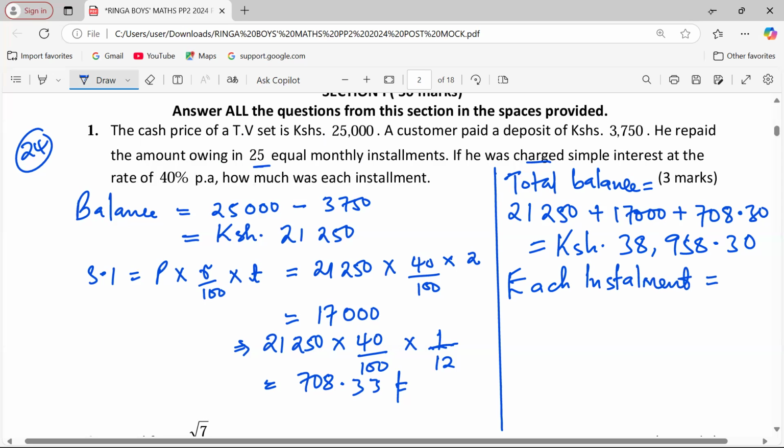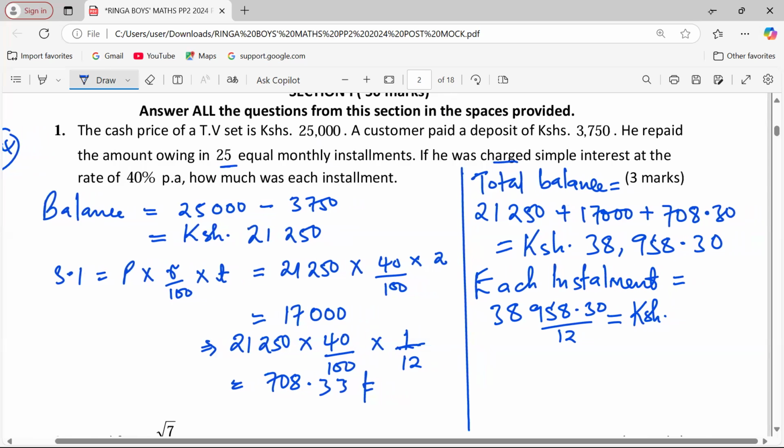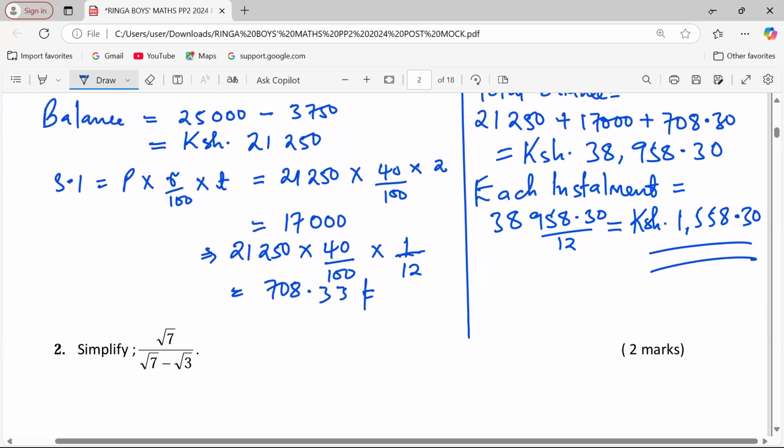So each installment shall be 38 out of 25 months. So when I divide by 25, we are getting 1,558.30. Yeah, that is the amount in each of the installments.